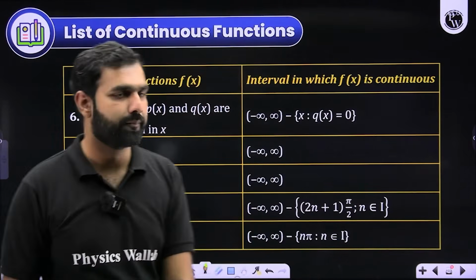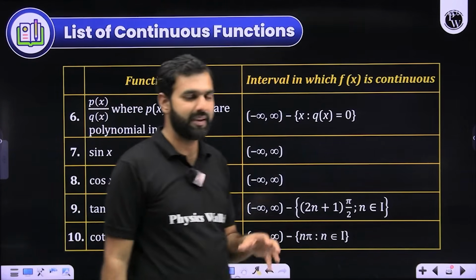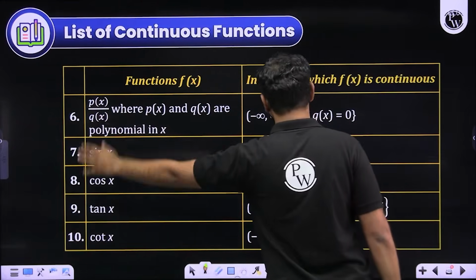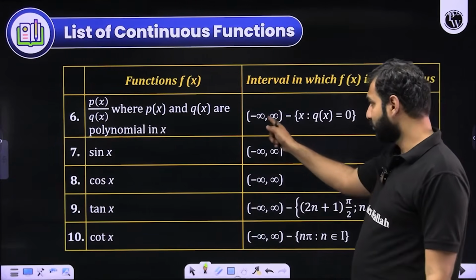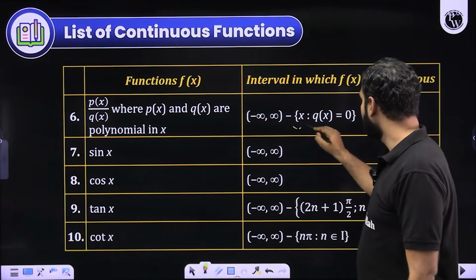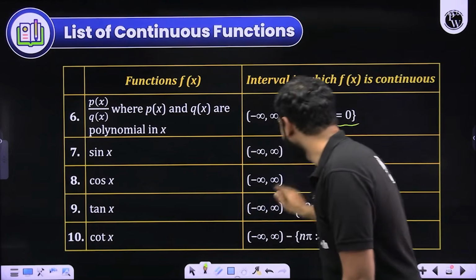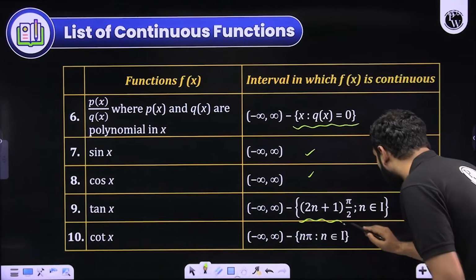Do you remember that? Again, when you look at our rational function px upon qx, where px and qx are polynomials, then we remember that qx should not be 0. As long as qx is 0, it will be not defined. So it is from minus infinity to infinity. Only thing which needs to be excluded is the points where qx is becoming 0. The trigonometric functions such as sin x and cos x are continuous everywhere, but tan x is discontinuous at all the odd multiples of pi by 2.